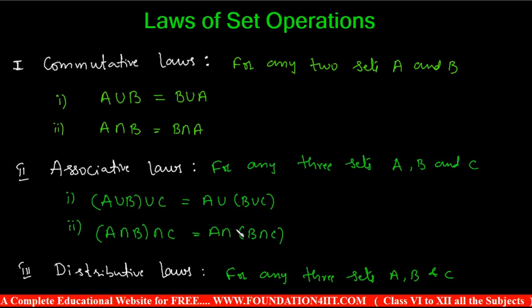So these are the laws of set operations. Based on these formulas we can solve some problems. Next we will see the Venn diagram and how to use it, and then the problems related to set theory.